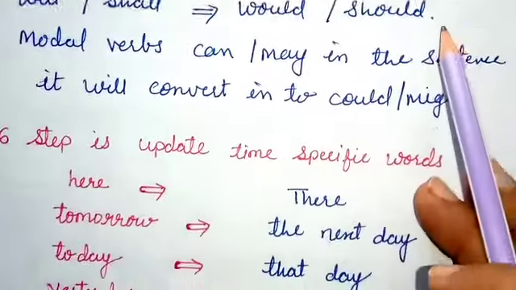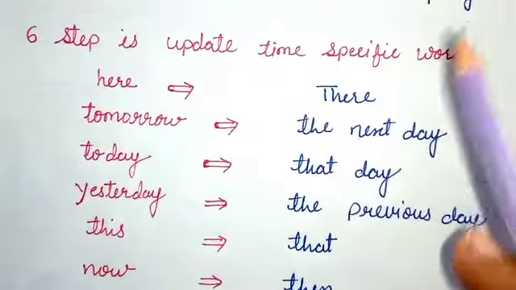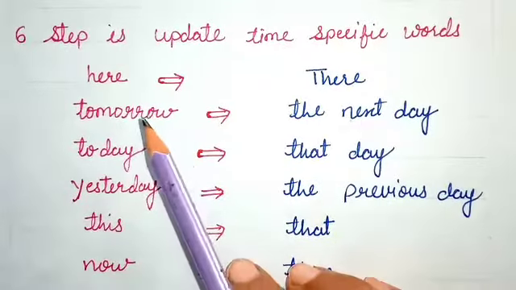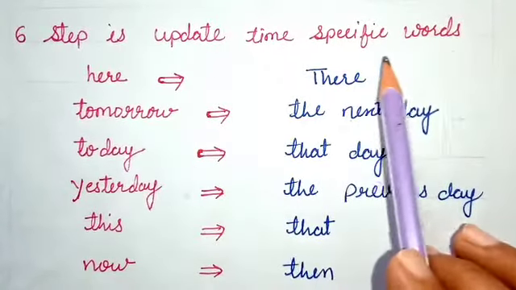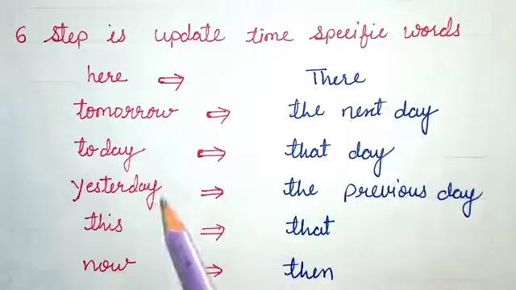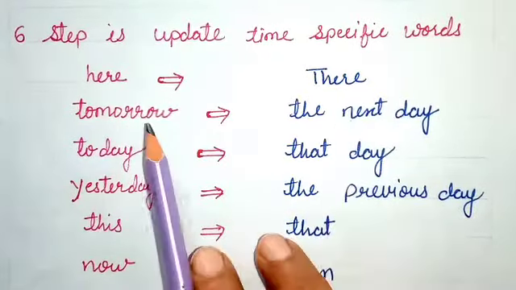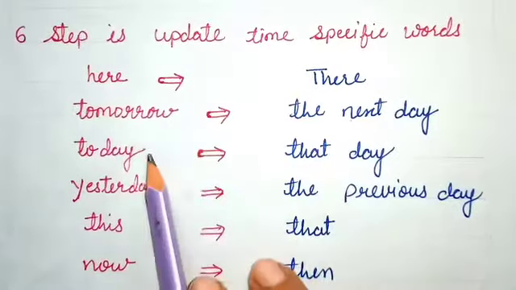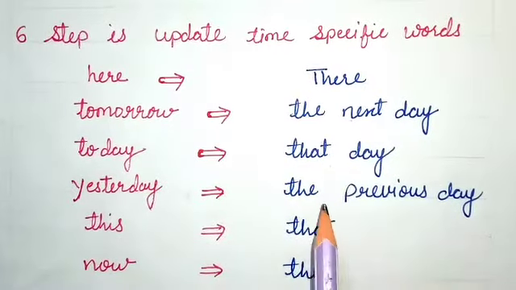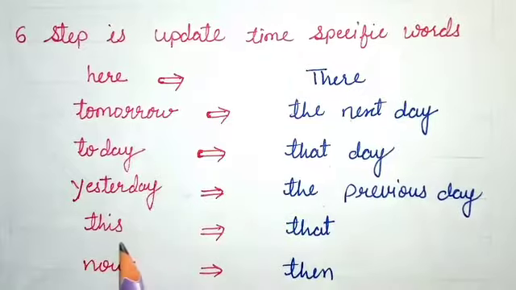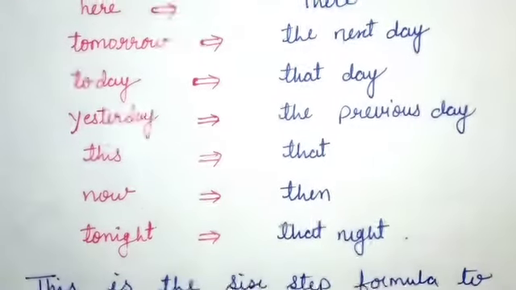Now the last step, the sixth step, is to update time-specific words. These are all the time-specific words. Here will change into there. Tomorrow will change into next day. Today will change into that day. Yesterday will change into previous day. This will change into that. Now changes into then. Tonight changes into that night. Just note all these things down in your notebook.